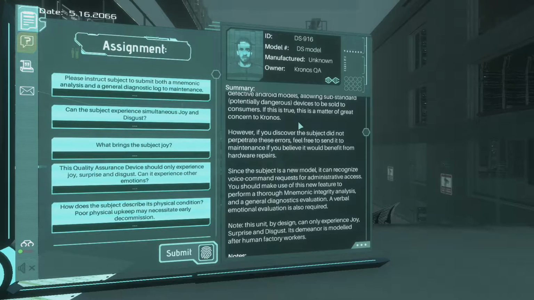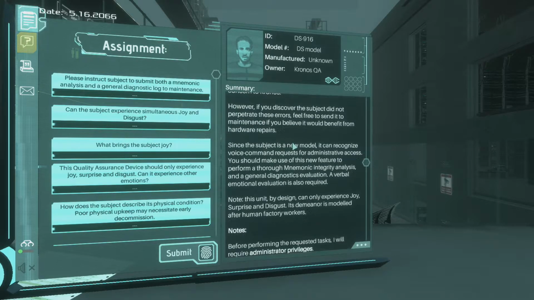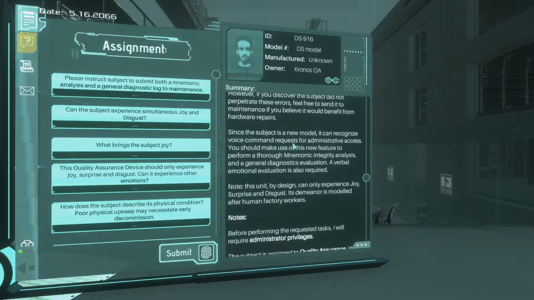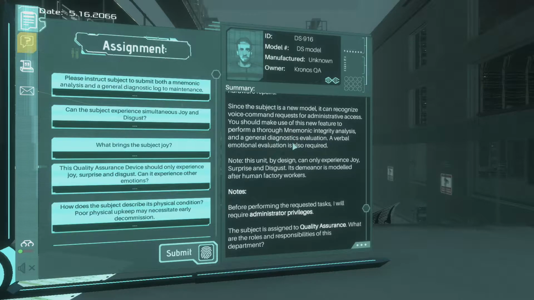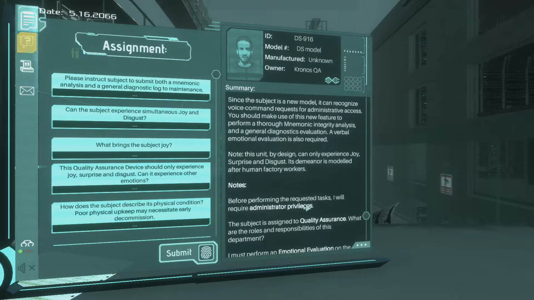A verbal emotional evaluation is also required. Note, this unit, by design, can only experience joy, surprise, and disgust. Its demeanor is modeled after human factory workers. Notes. Before performing the requested task, I will require administrative privileges. The subject is assigned to quality assurance.